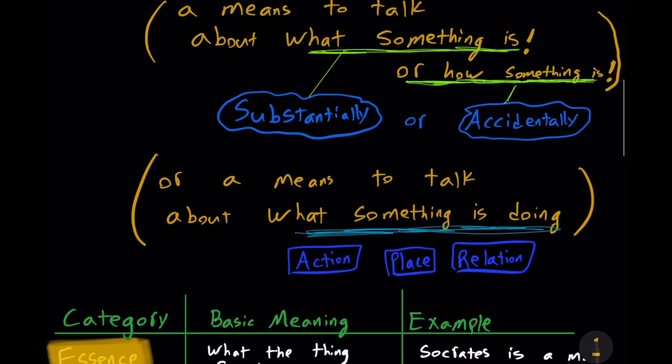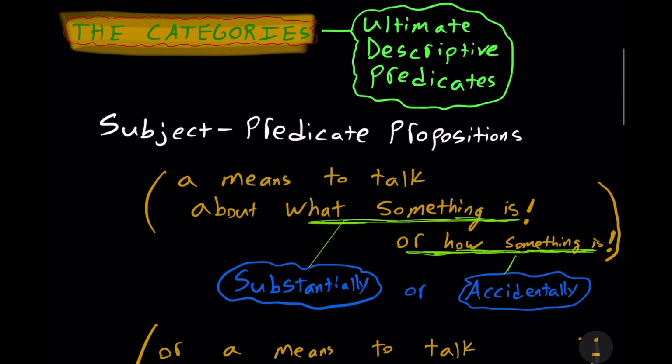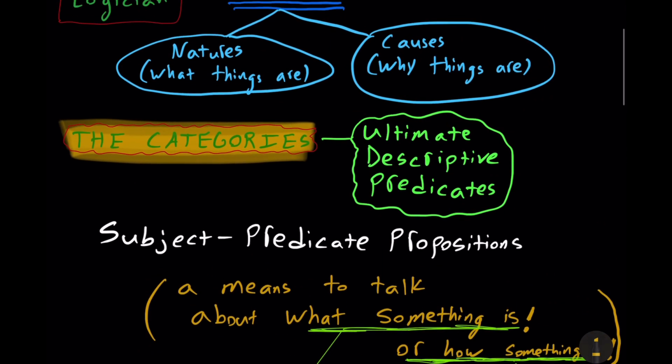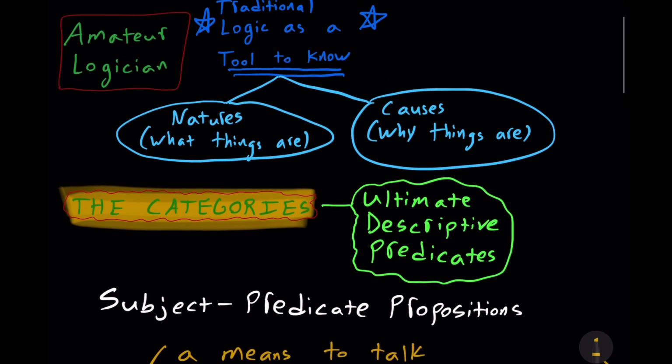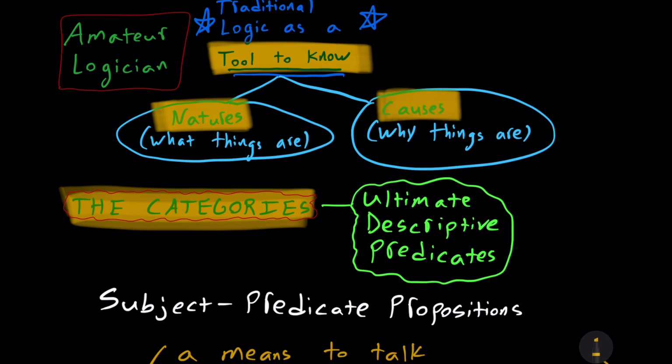Now, in general, organizing our thoughts as part of traditional logic is about defining and categorizing terms, forming judgments and propositions, and, of course, reasoning. Traditional logic has been viewed as a tool to know. In fact, Aristotle's lecture notes on logic is called the Organon, the instrument. It's the instrument to know, for example, the natures of things. That is, what things are. Logic helps us figure out causes, why things are the way they are.